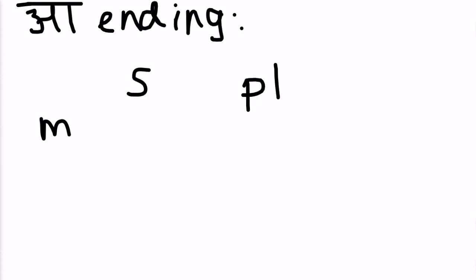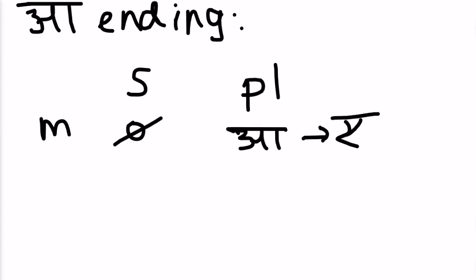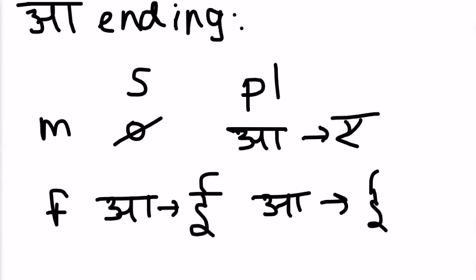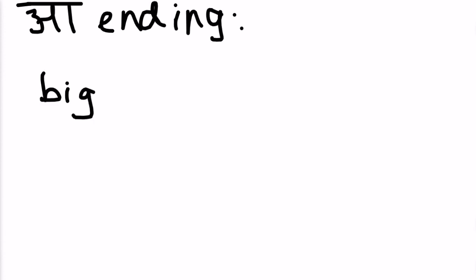So let's get started. With ending adjectives, the first type of adjective that we can cover are those that precede a male noun. These male nouns can either be singular or plural. If you do have a singular male noun, that would result in no change for your adjective. However, if it was a male plural noun, the ending would change to an e ending, which would imply that it would be plural. If you had a female noun, if it was singular, the ending would change to i, and the same thing would happen for plural.